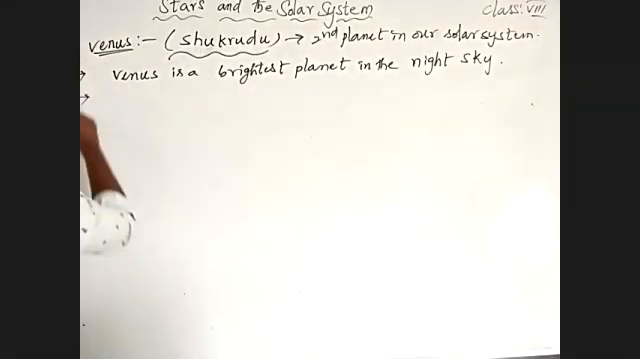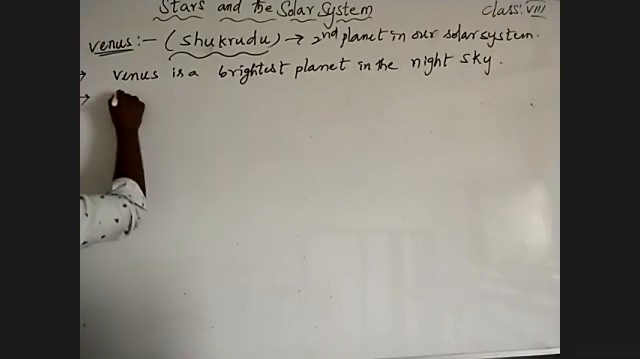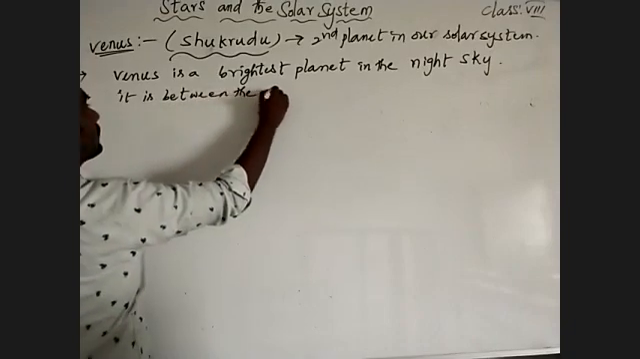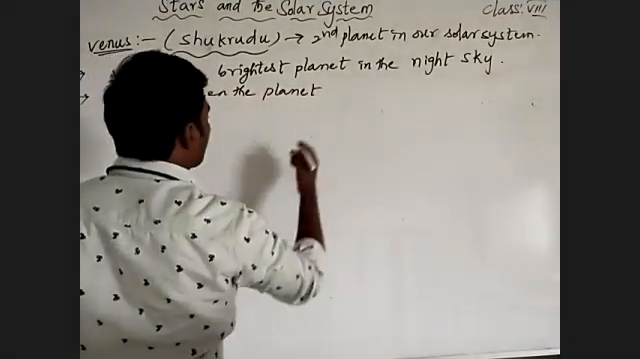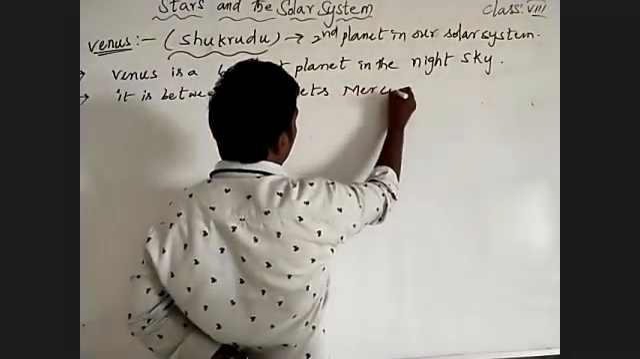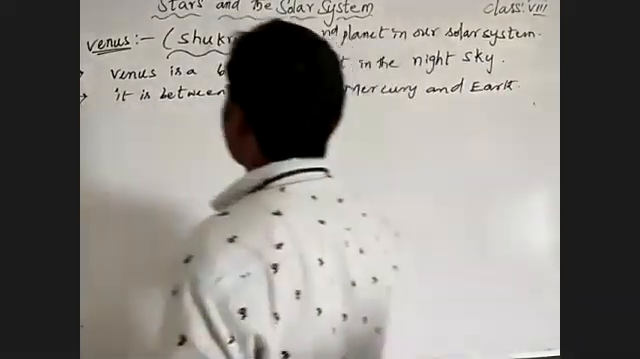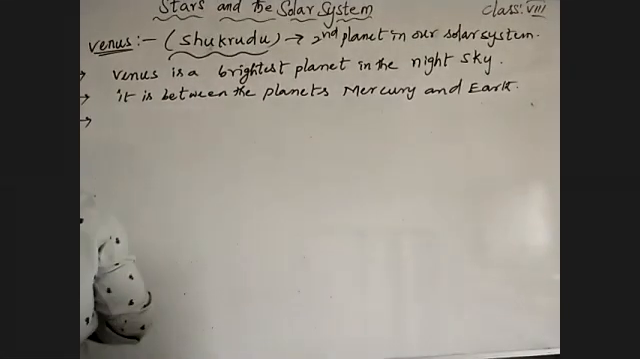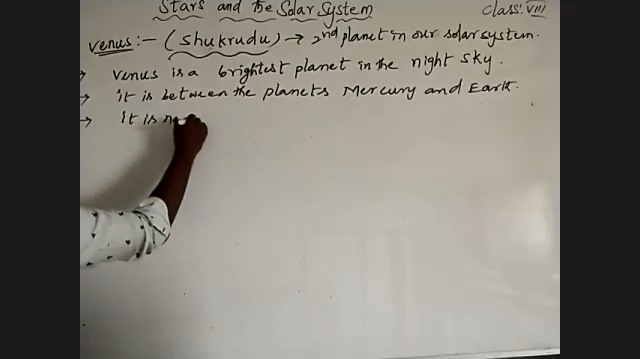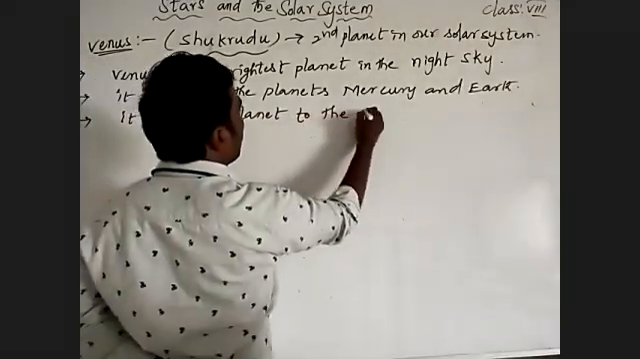And coming to that, what I'm saying to you, it is in between the planets. Where? It is between the planets Mercury and Earth. And what I am saying to you, it is the nearest planet to the Earth.